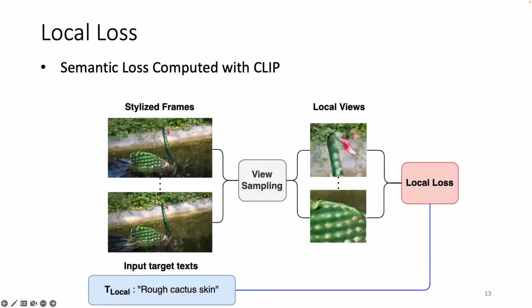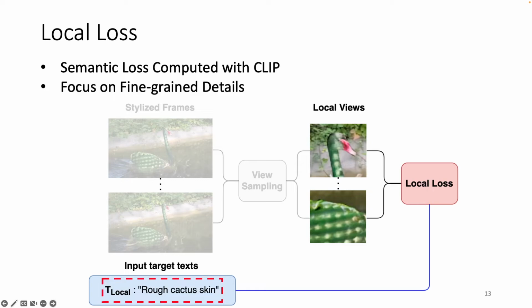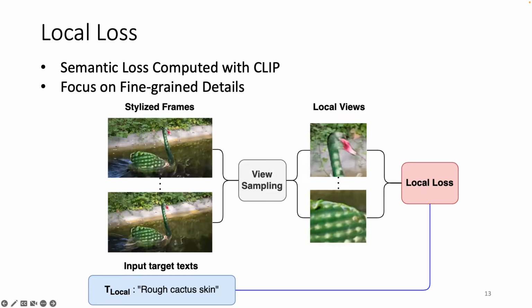Our loss objective includes a local loss. The local loss computes a semantic loss, which is the cosine similarity between local views and a local target text. Both the local text and views are embedded with the contrastive language image pre-training model, also referenced as CLIP. The local target text then contains local specific semantics, such as rough cactus skin, and the sample views contain a more zoomed in and detailed view of the object we're stylizing. Hereby, the local loss can focus on texture and fine-grained details of the stylization.